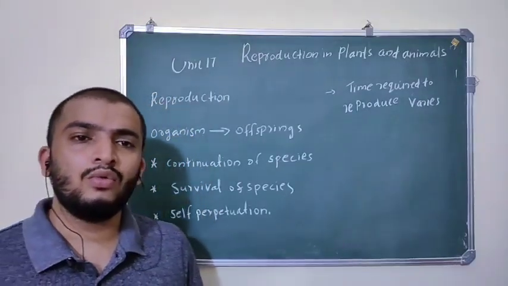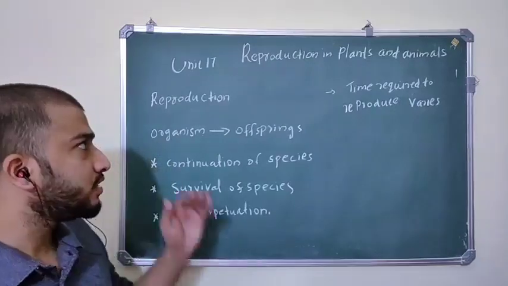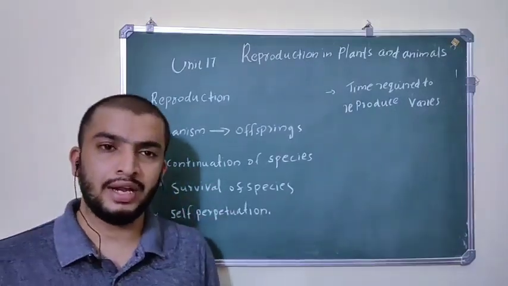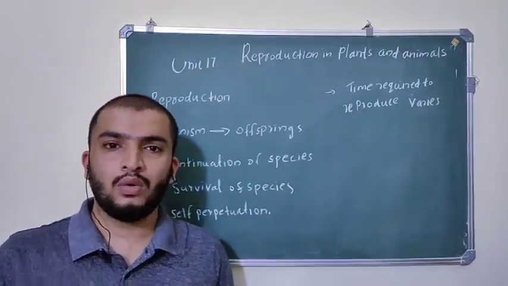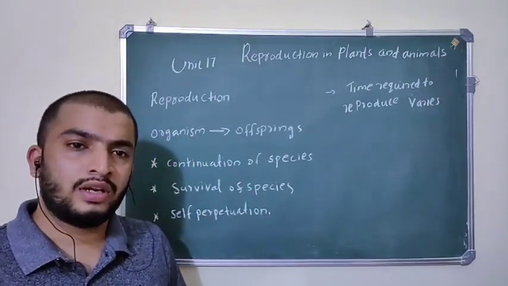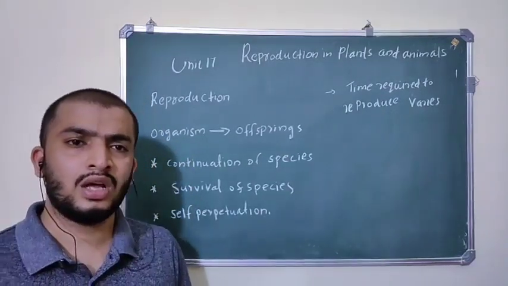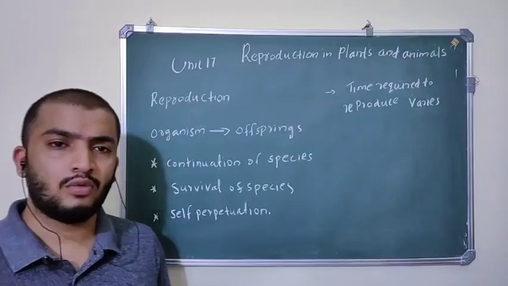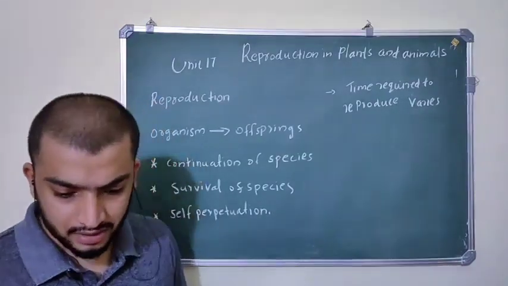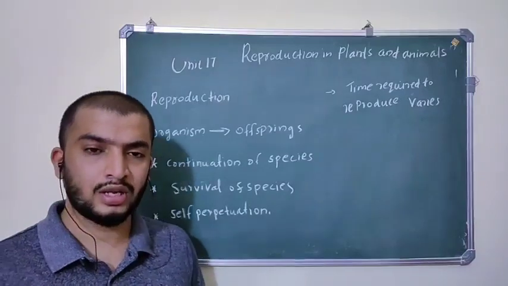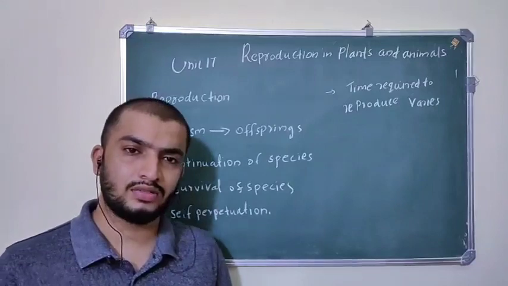Now we are going to study a new chapter, unit 17, reproduction in plants and animals. In this chapter we will study what reproduction is and what the different types of reproduction are, what vegetative reproduction is, what asexual reproduction is, and what sexual reproduction is in plants and animals. We will also discuss human reproduction, the human reproductive system and all other details. In coming classes we will study that.